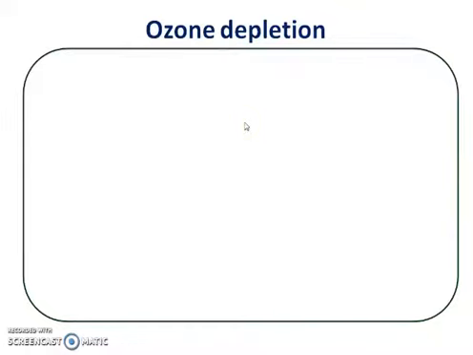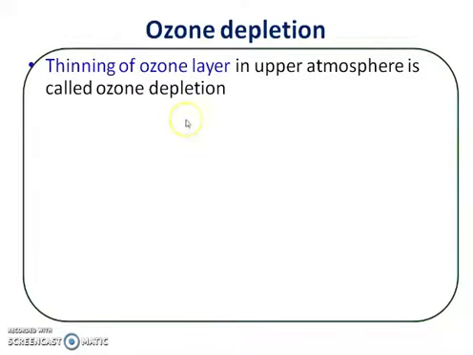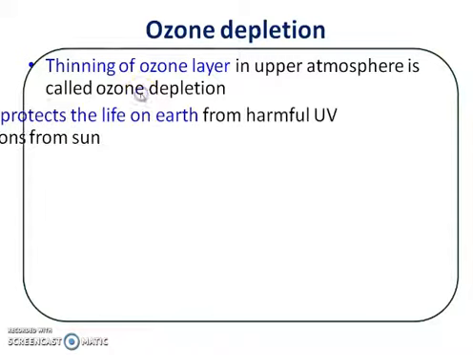Now the next point is, what is ozone depletion? The meaning of ozone depletion is thinning of the ozone layer in the upper atmosphere. It is called ozone depletion. We all know that in the upper atmosphere there is an ozone layer, and this ozone layer, day by day, becomes thin. That is called ozone depletion, and this depletion is because of pollution.